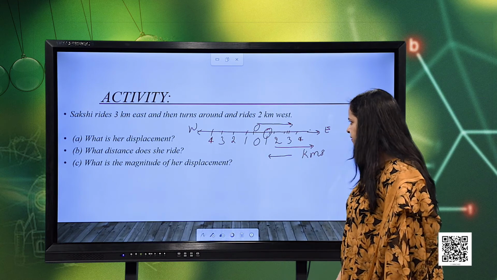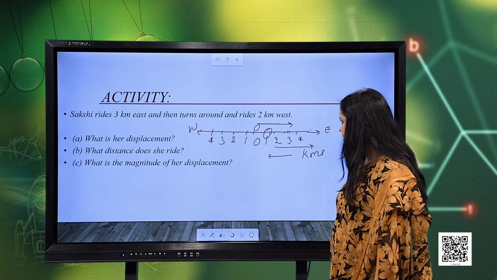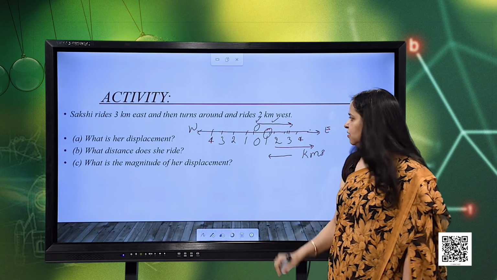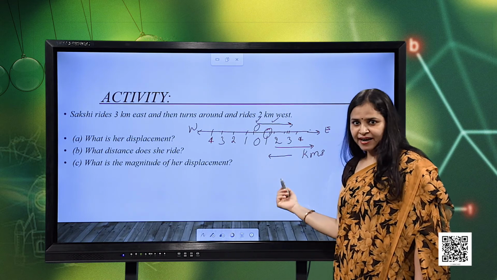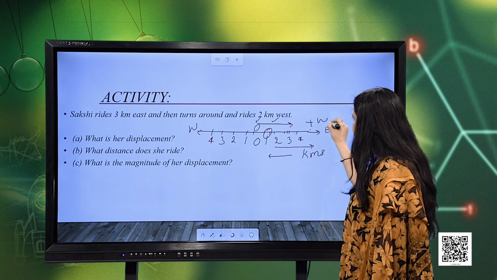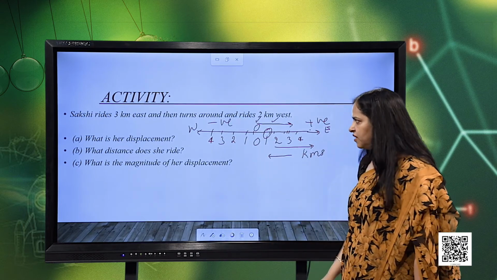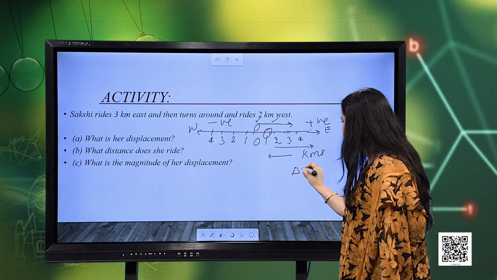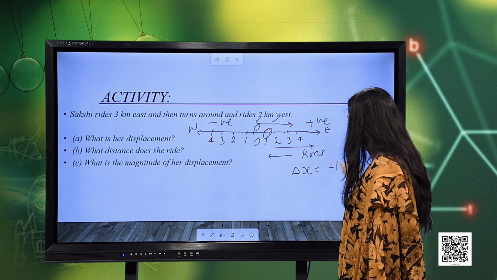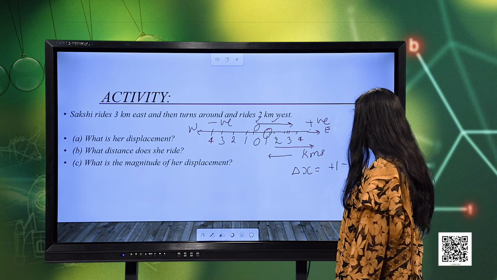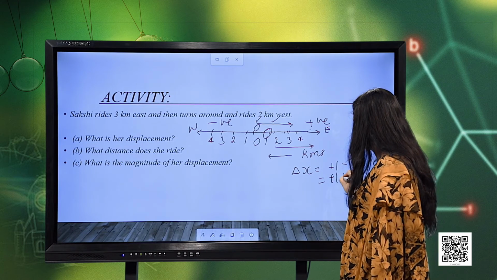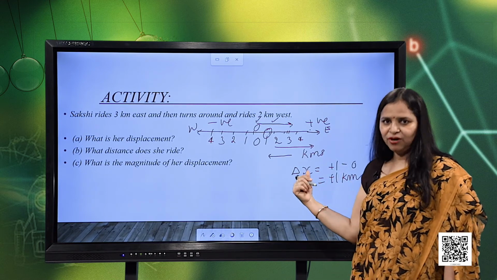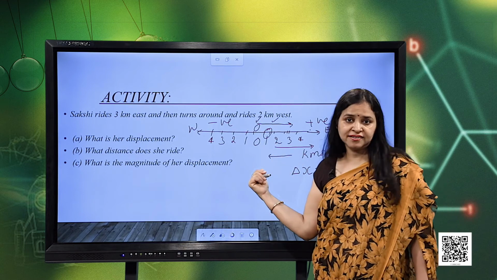So, what will be the displacement? We can calculate it. The displacement will be the final position minus the initial position. If we consider the right side, the east side, to be positive, then this side will be negative. Since the final position also lies on the positive side, the displacement delta x will be plus 1 minus the initial 0. So, it is plus 1 kilometer. Plus 1 represents 1 kilometer due east, because the positive direction represents the east direction.